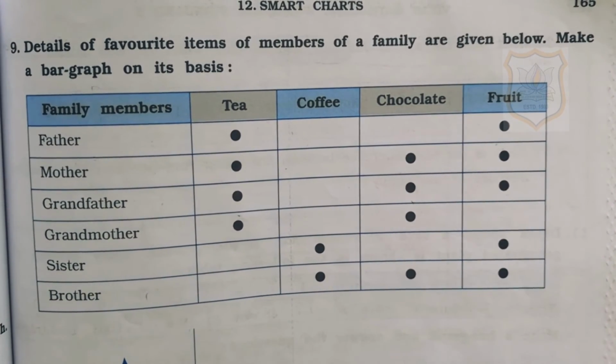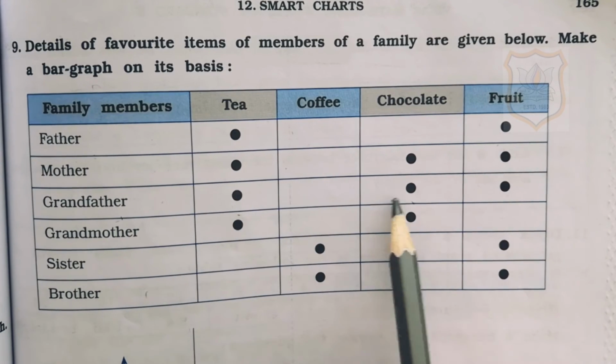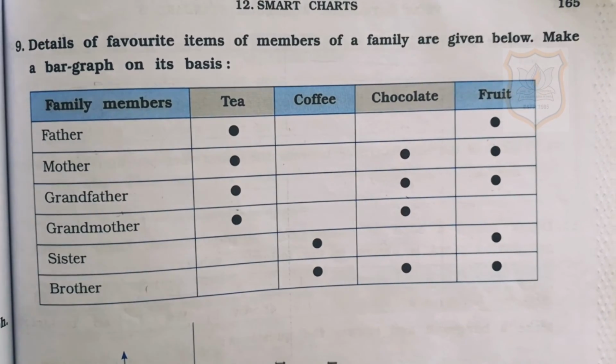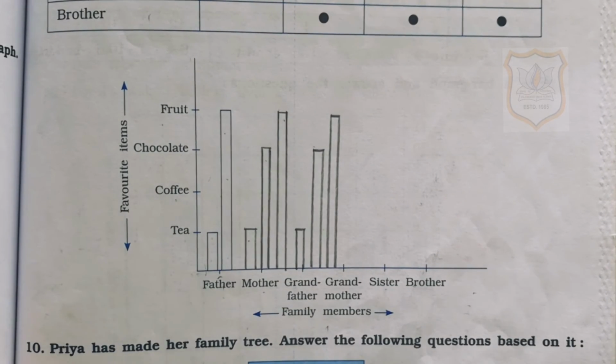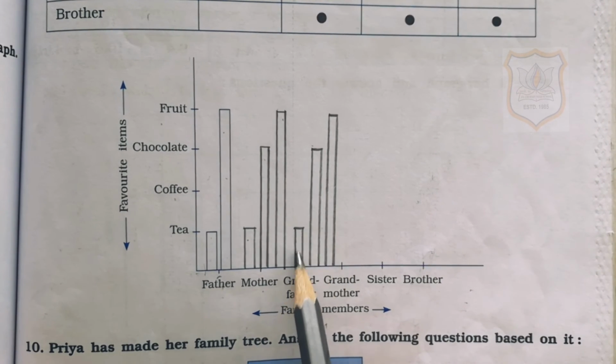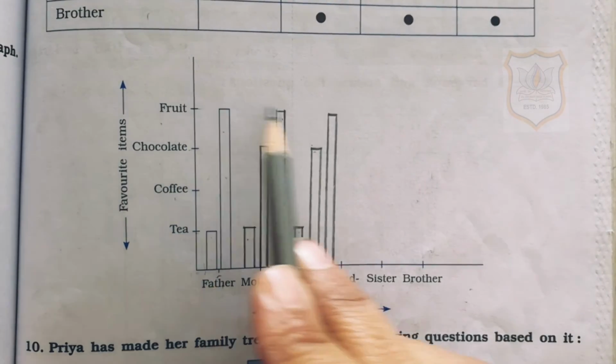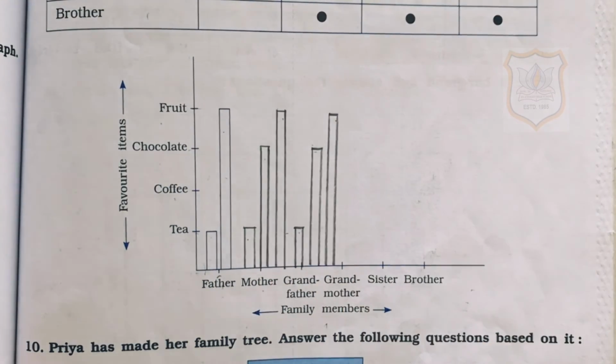Now next family member is grandfather. Grandfather also likes tea, chocolate and fruit. So we will represent this by drawing three vertical bars. This bar will represent tea, this will represent chocolate and this bar will represent fruit.